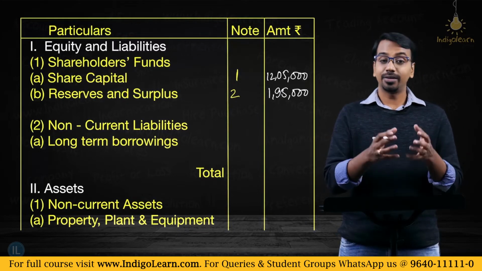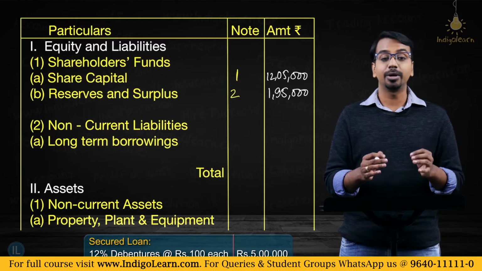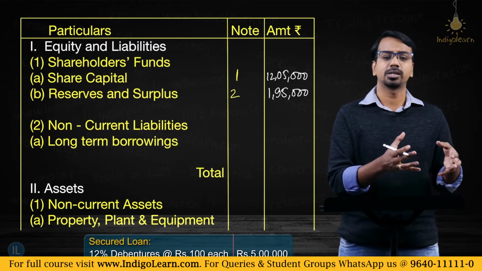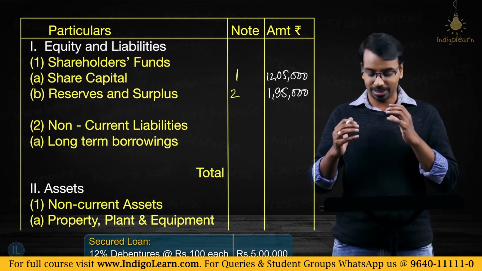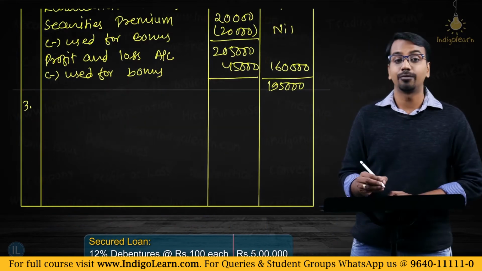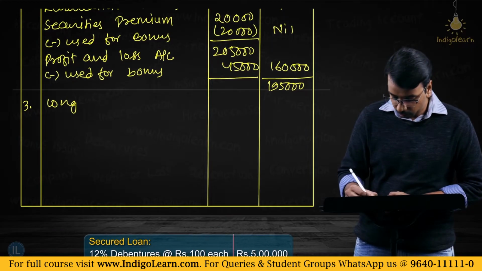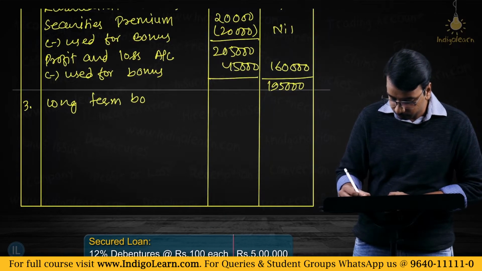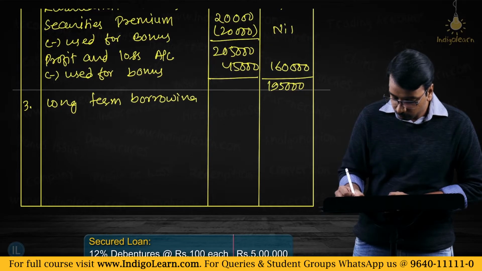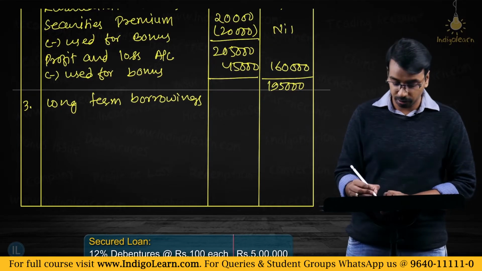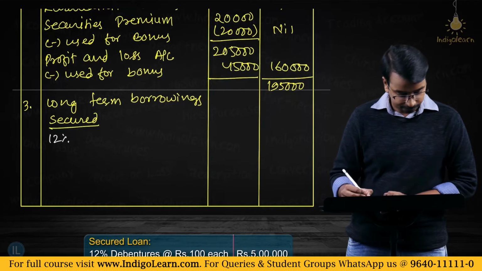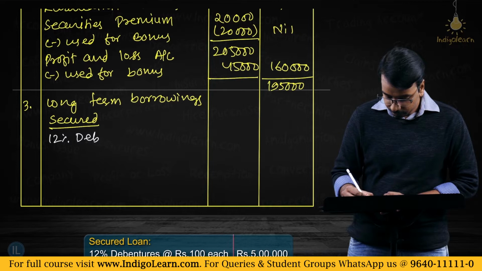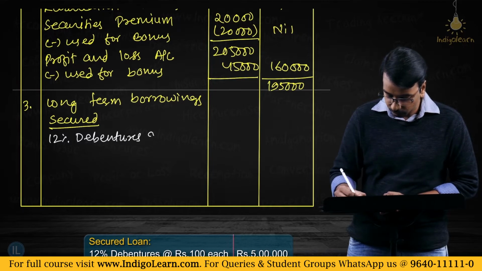1,95,000. Then we have details regarding secured loan, 12% debentures of 100 each. Did anything happen to this number? Nothing happened. But since we have the information, we will need to present it in the balance sheet. So under long term borrowings, you will have note number 3, long term borrowings. Whether it is secured or unsecured, it is secured. 12% debentures of rupees 100. What is the number?